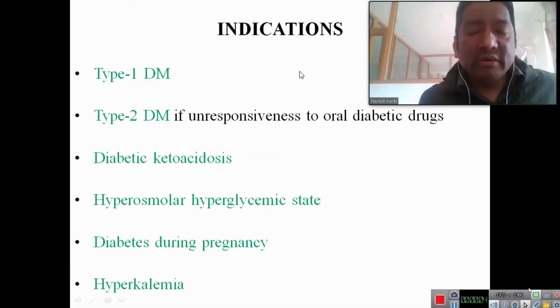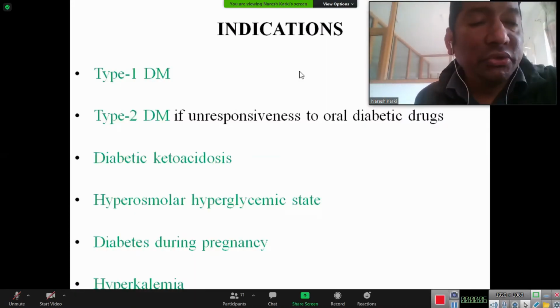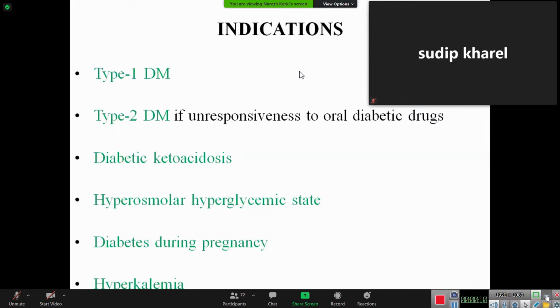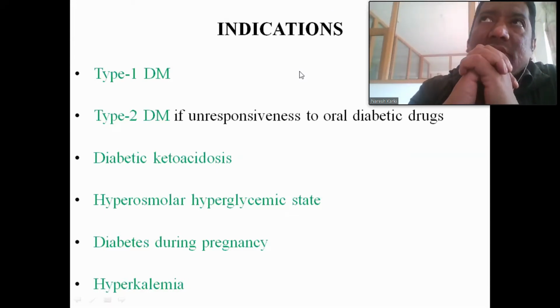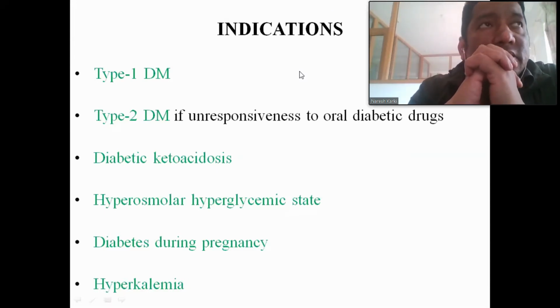Endocrine system, diabetes mellitus. Okay, insulin. So till now we have discussed about the insulin. Let's summarize the topic that we have discussed under the topic insulin.